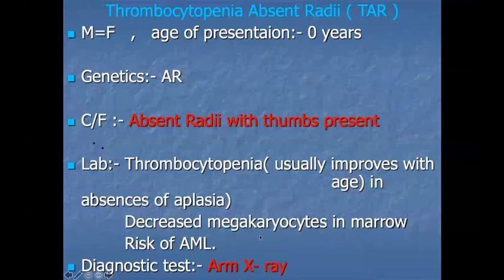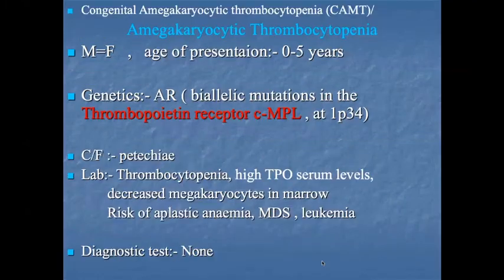Another disorder is congenital amegakaryocytic thrombocytopenia, CAMT. It is also present equally in male and female. Age of presentation is 0 to 5. The genetics is autosomal recessive inheritance. There is a biallelic mutation in the thrombopoietin receptor, CMPL, located on chromosome 1p34. Clinically, the feature of this patient is petechiae. What is petechiae? Did you understand petechiae?